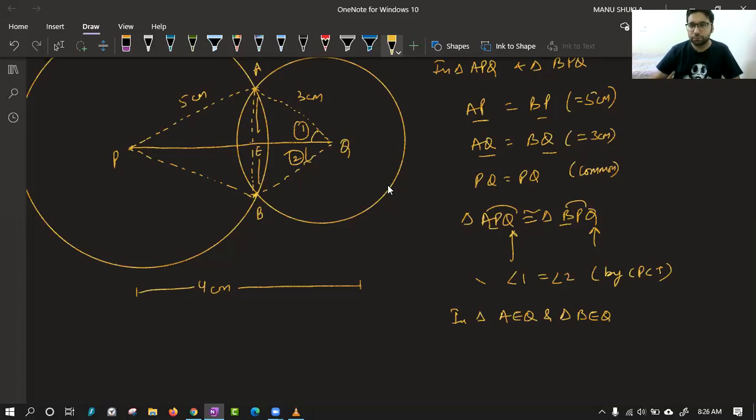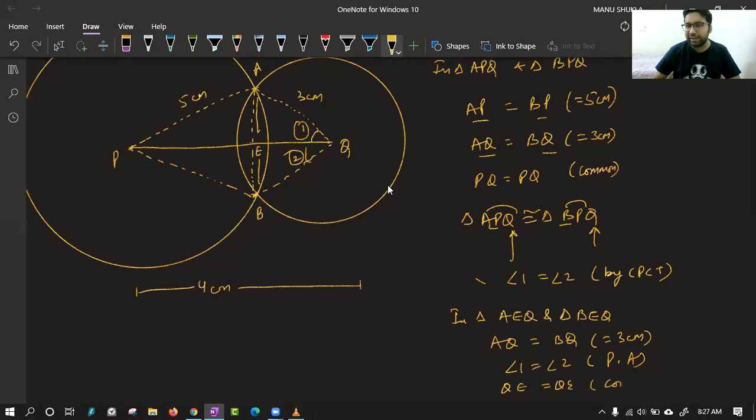First thing is AQ is equal to BQ. They both are 3 centimeter. Second thing, class, is angle 1 equal to angle 2. Very good. We have proved it above. The third thing is QE is equal to QE because they are common.